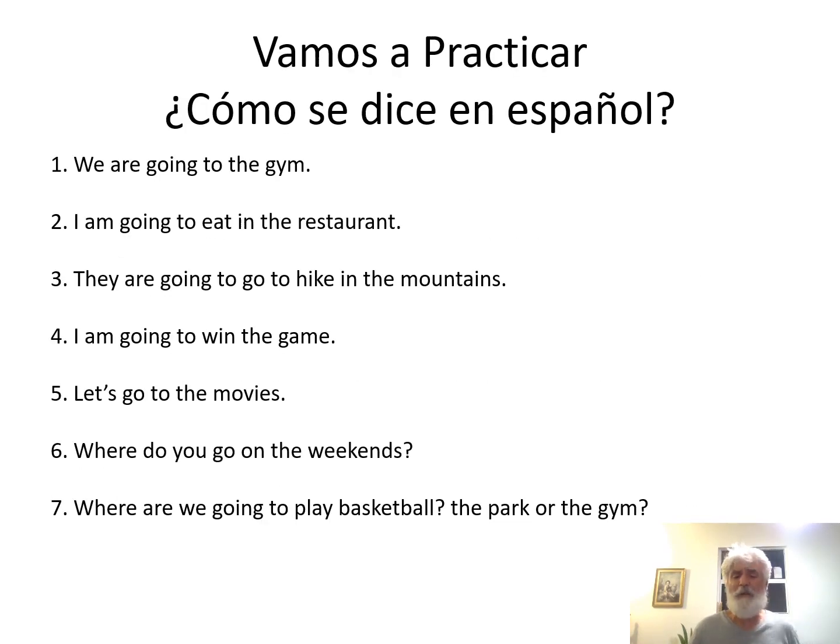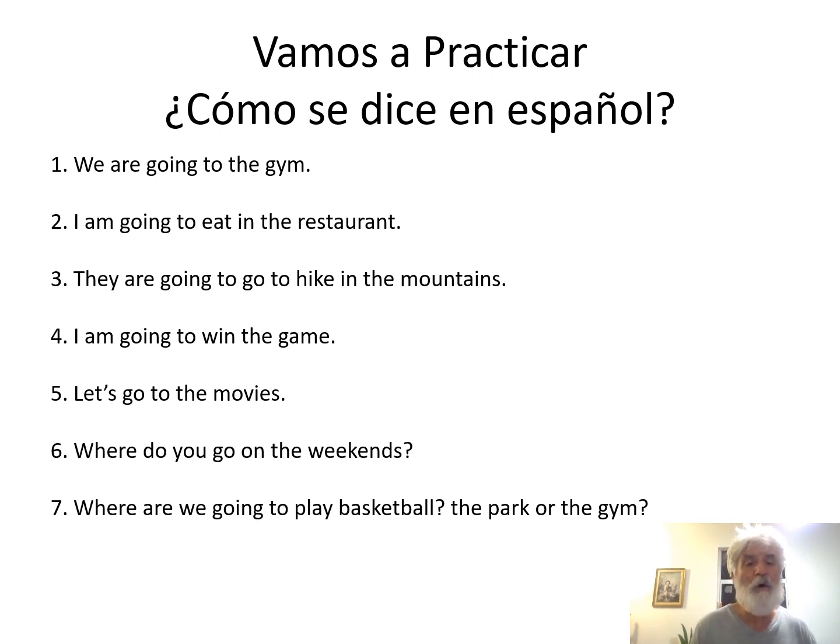All right, let's look at a few questions here then. Let's see how the rubber meets the road here, and let's try to use the verb ir. Let's conjugate it. Make sure we use the preposition a, and we use it correctly with destinations or lugares. We'll learn about 20 in chapter 3, and with other verb actions to express the future tense.